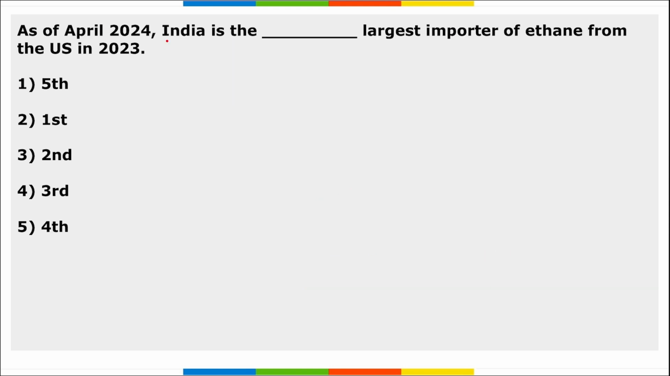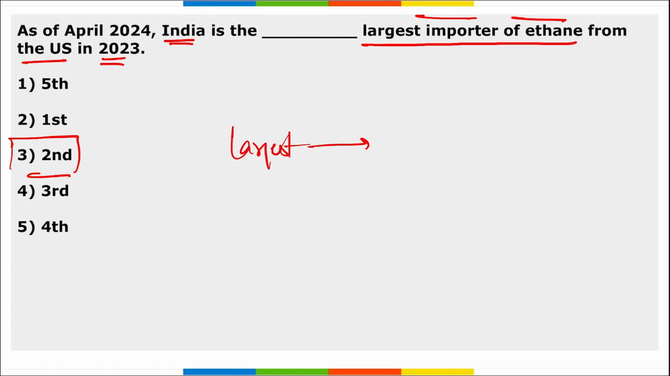Next, as of April 2024, India is the dash largest importer of ethane from the US in 2023. So India is the second largest importer of ethane from the US in 2023. Take a note of this, correct? Who is the largest importer of ethane from the US? It is China. And second is India.